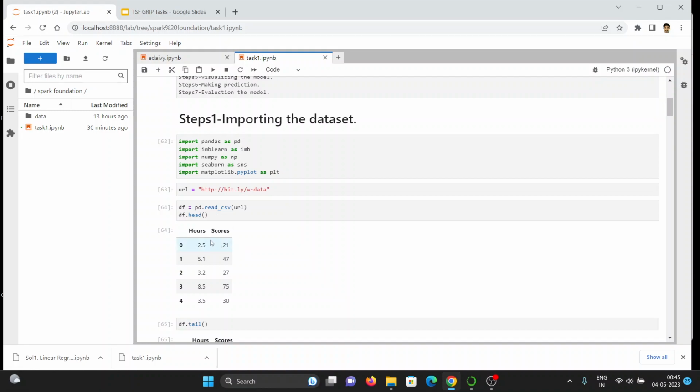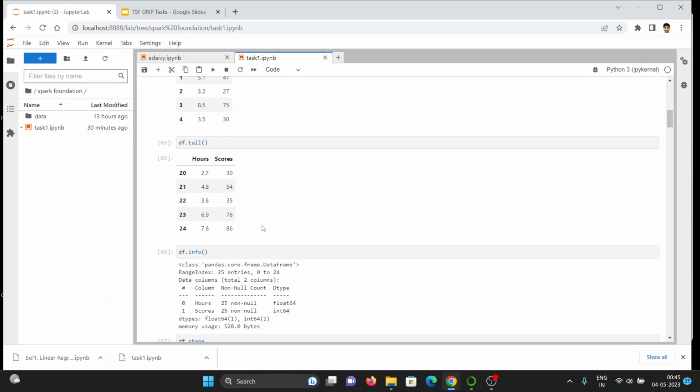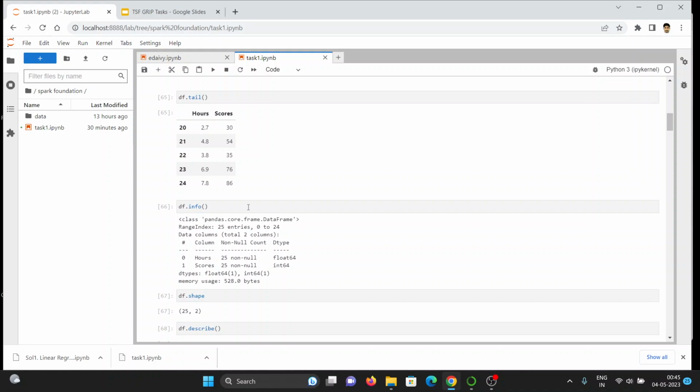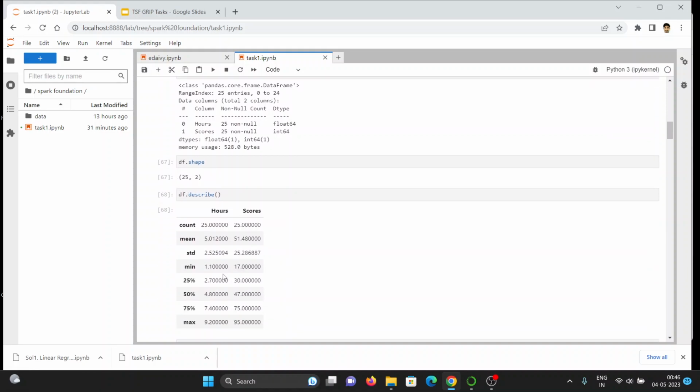It shows the rows of the dataset. There are two columns, hours and scores. With the tail, given below, we can see the last rows of the dataset, with a maximum of 24 rows given here. With df.info, we can see the number of columns is 2 and the number of rows is 25, the data types are float and integer, and the memory size is 528.0 bytes. With df.shape, we get 25 rows and 2 columns.